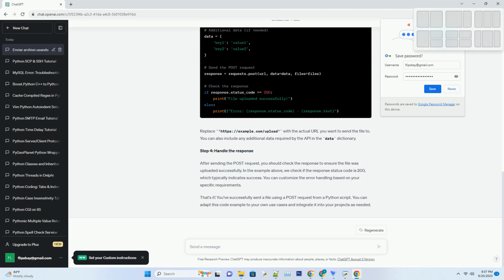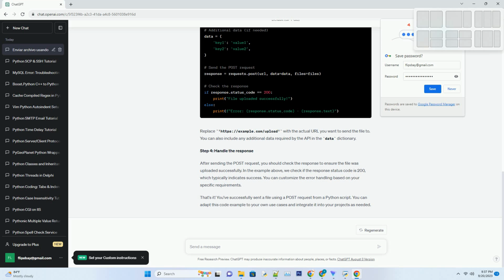Step 2. Prepare the file. Before sending the file, you need to prepare it for transmission. You can do this by opening and reading the file in binary mode. For this example, we'll assume you have a file named example.txt that you want to send. The files dictionary is used to specify the file to be sent. The key file is the name that will be used to reference the file in the POST request. The second element of the tuple is a tuple itself, containing the file name and the file object.